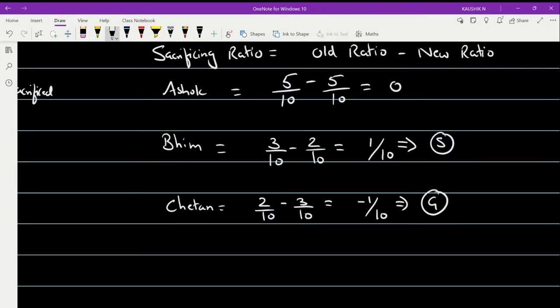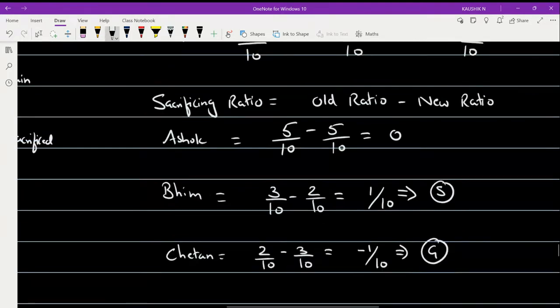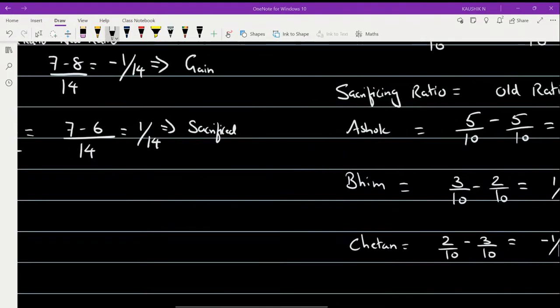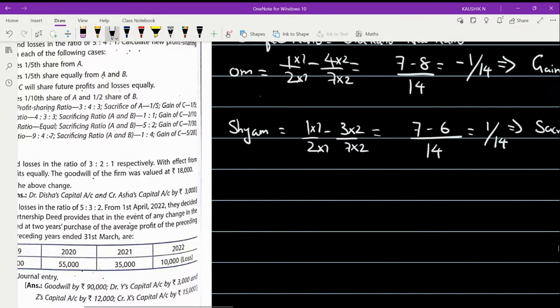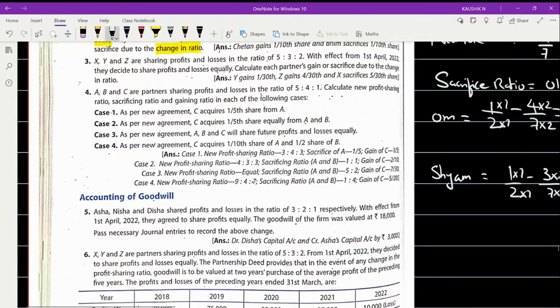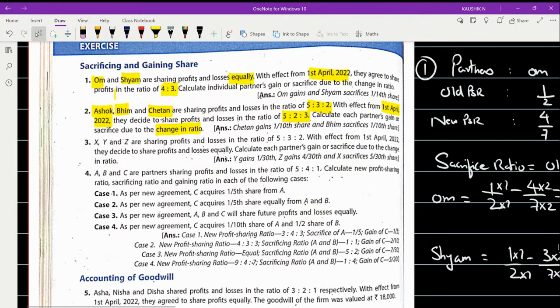The question I've asked is to find the gain and sacrifice of the partners. So just check it. The value will be the same. If you just check it, the value remains this. So what is the value? It is given very clearly: Chetan gains 1 by 10 share and Bhim sacrifices 1 by 10 share.